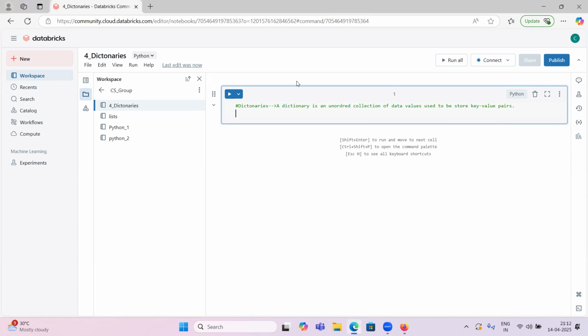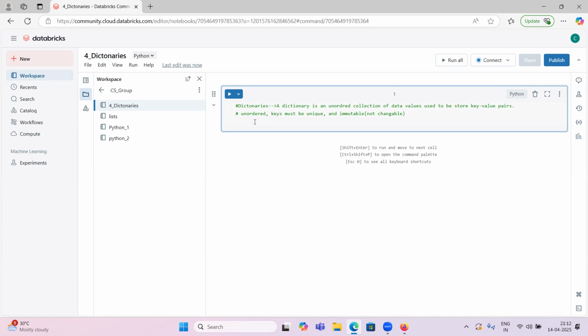So the characteristics are: unordered, and keys, the left side ones, must be unique and immutable, meaning we cannot change them.